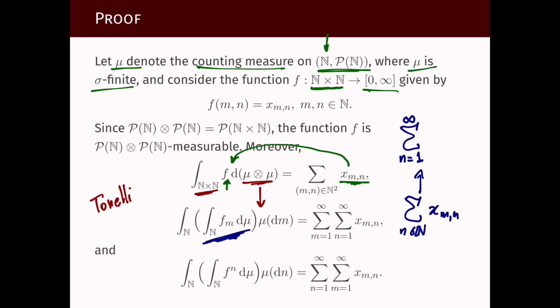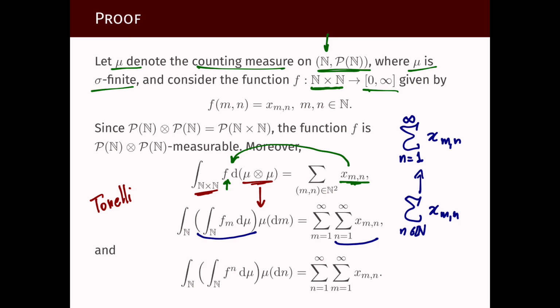Okay, so here we are summing x_mn. And this is just using Tonelli's theorem, that this equals this. And now why is this equal to this? Well, that's what I said. Integrating with respect to the counting measure is the same as only summing over n.